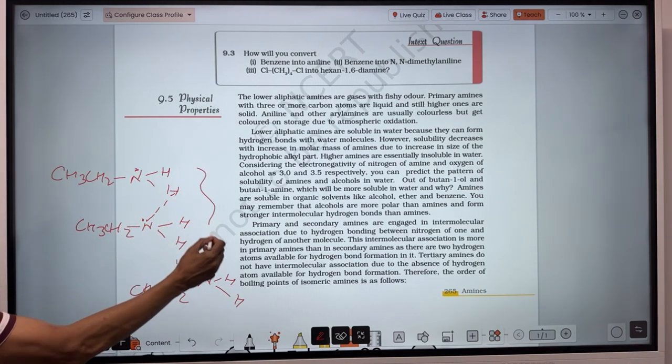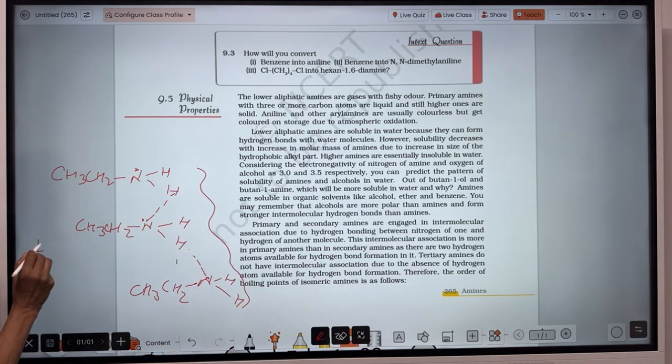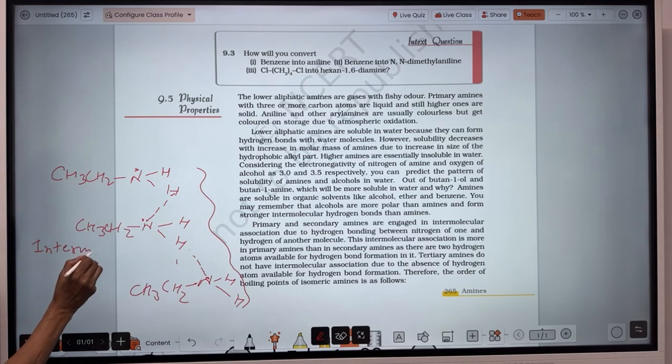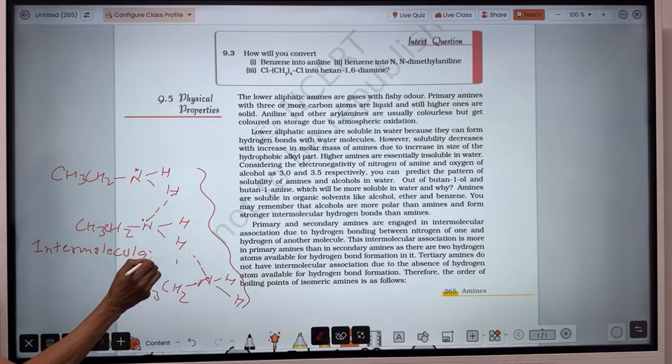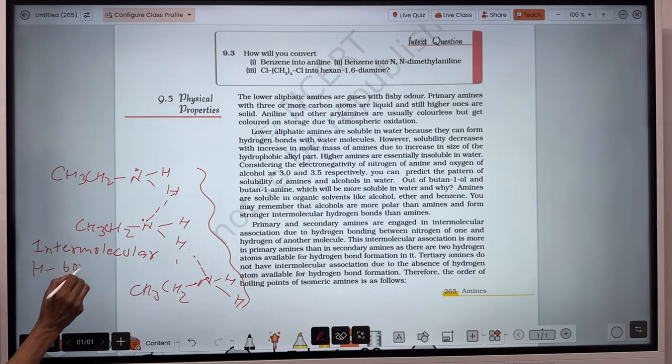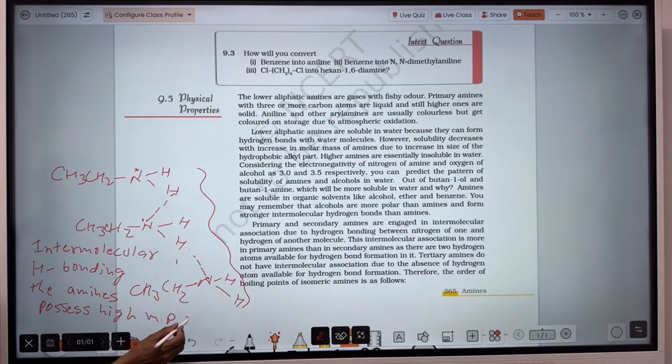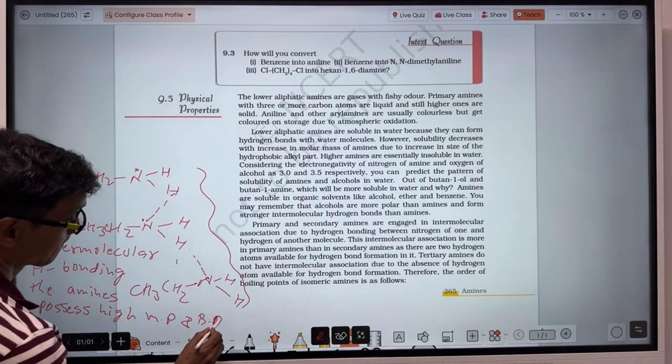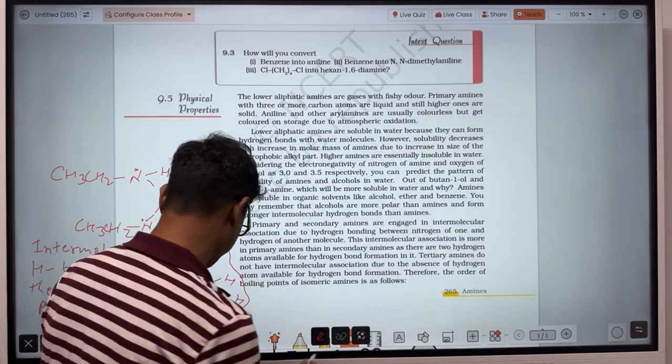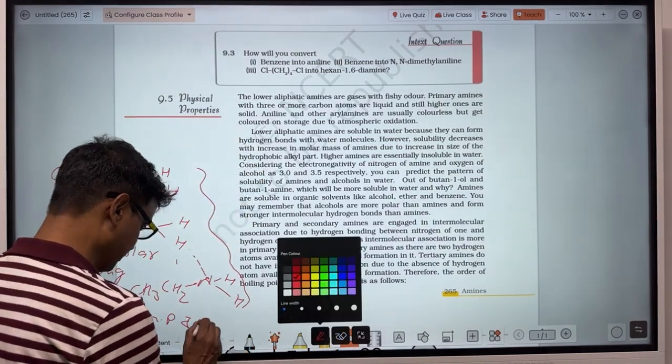So due to intermolecular hydrogen bonding, the amines possess high melting point and boiling point.